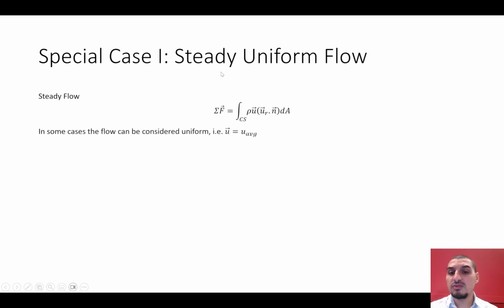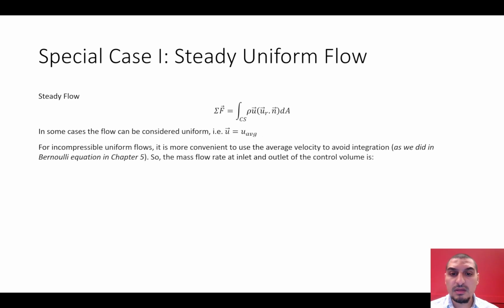When we say uniform flow, it's something that we mentioned before. The velocity has a profile through the diameter of the pipe, or through whatever channel it's flowing through. So when we say that it's a uniform flow, we say that the velocity is almost equal to the average velocity. It's not going to be exactly the same, but it's going to be very, very close. So if it's a uniform flow, then the velocity can be considered as constant, which is the average velocity. These are two things that will simplify the equation even more: steady flow and uniform flow.